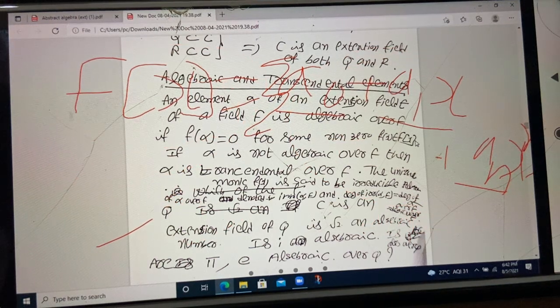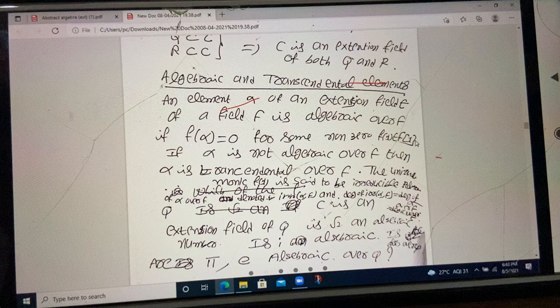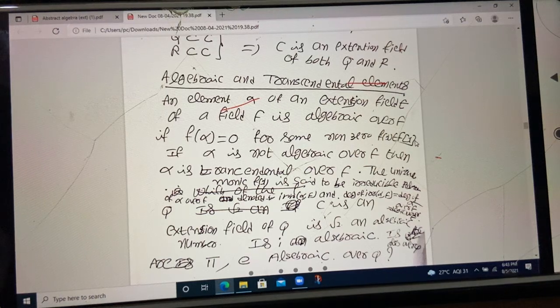We have done many things: irreducible polynomials, that also we have done earlier. Please go through that. We have done a vast syllabus. Abstract algebra itself takes 2 to 3 months for you. See, this is not the platform for research. This is the platform for clearing your CSIR and SET examination. So we have done it completely from the examination point of view.